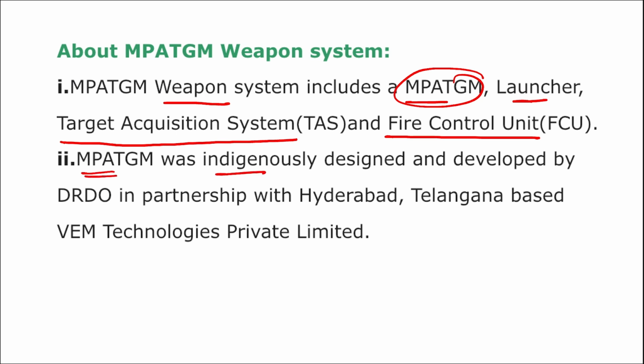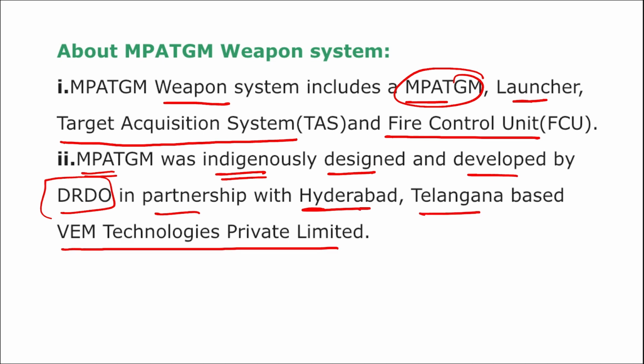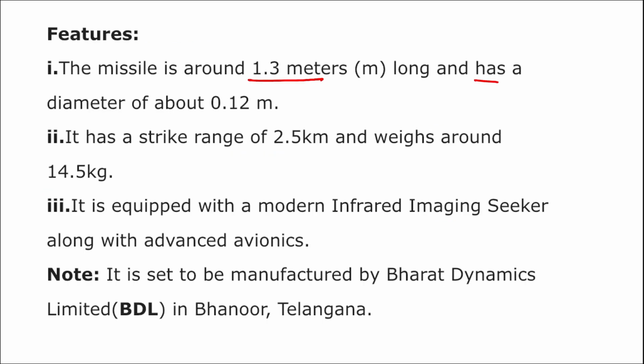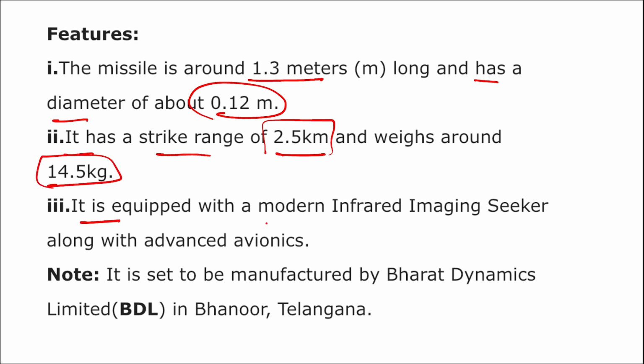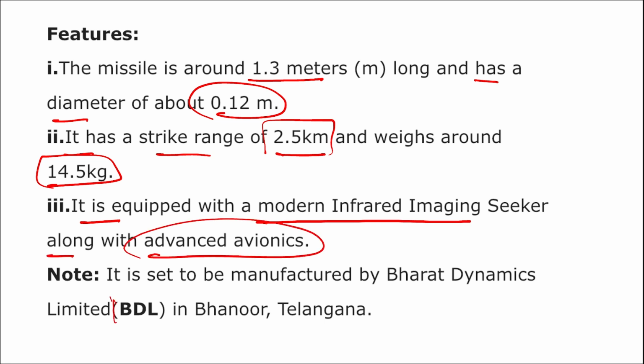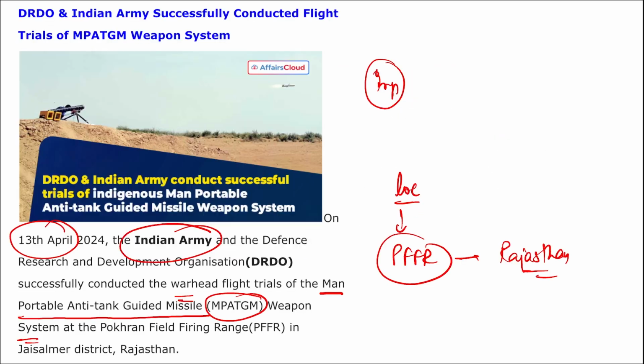Here, MPATGM was indigenously designed and developed by DRDO in partnership with Hyderabad, Telangana based VEM Technologies Private Limited. The missile is around 1.3 meters long and has a diameter of about 0.12 meter, and it has a strike range of 2.5 kilometer and weighs around 14.5 kg. It is equipped with modern infrared image seeking along with advanced avionics, and it is developed by BDL in Telangana, that is Bharat Dynamics Limited. Right? If we talk about DRDO, the chairman is Dr. Samir Kamath, headquarter New Delhi, established in 1958.